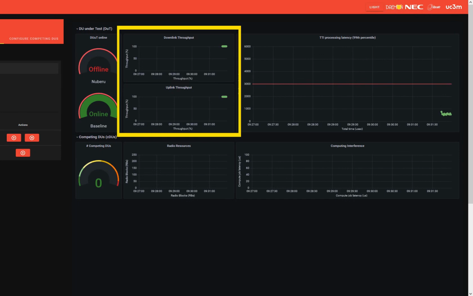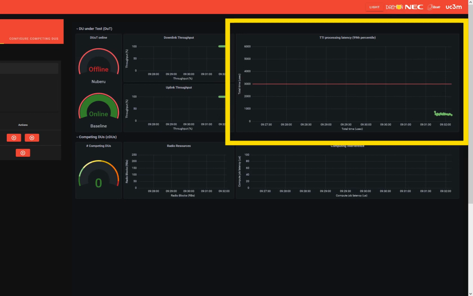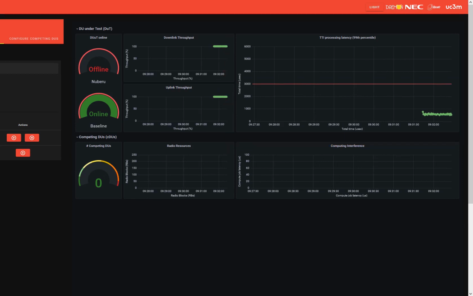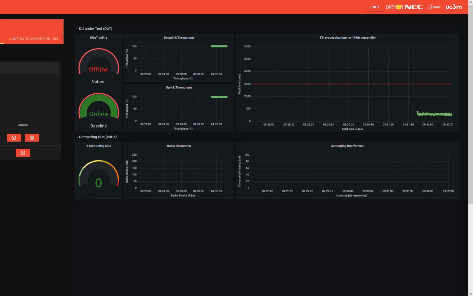These two graphs show the time evolution of the DUT's network throughput, downlink throughput at the top, uplink throughput at the bottom. In turn, this graph displays the 99th percentile of the processing latency of each pipeline in the DUT. A red line indicates the time constraint to process each TTI job. If we violate this threshold, the user will have problems synchronizing with the base station, as explained before. The bottom graphs show information about the competing DUs. As you can see, no competing DU is deployed at the moment. Let's accelerate the video.